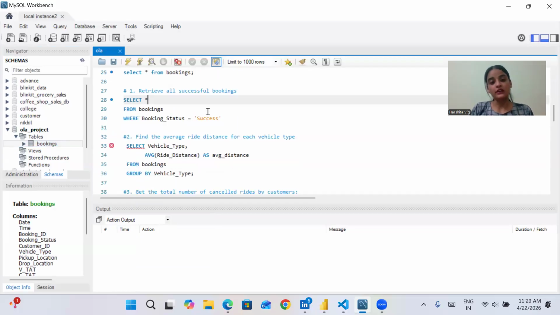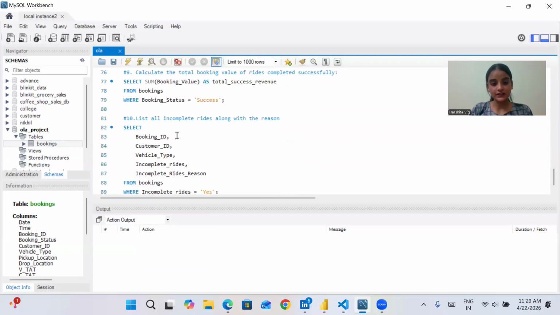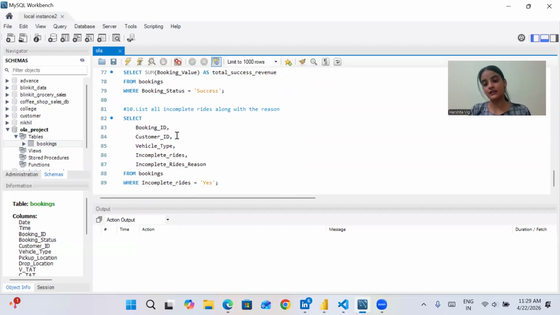Now in our project, we have been told to solve these 10 questions, starting with retrieving all the customer bookings. I have solved all these 10 questions using SQL queries. Once we are done writing the SQL queries, the next thing is connecting SQL to Power BI.